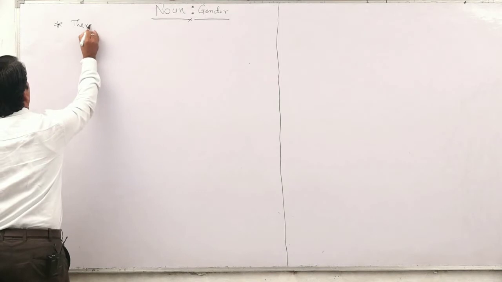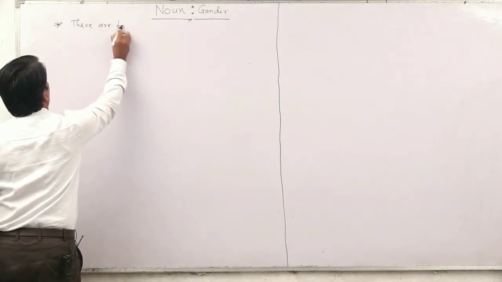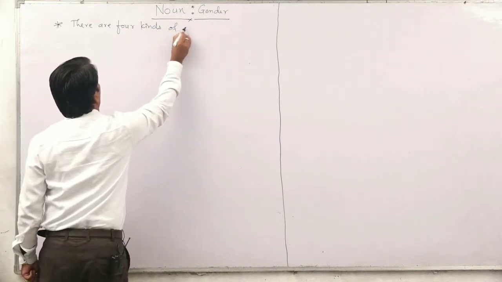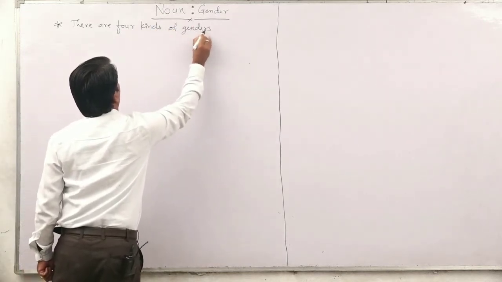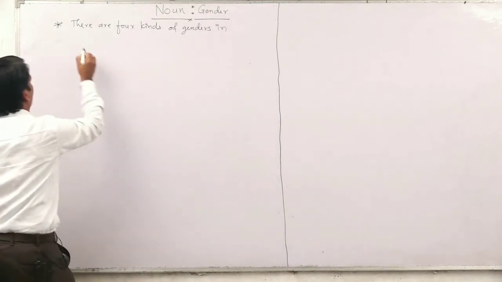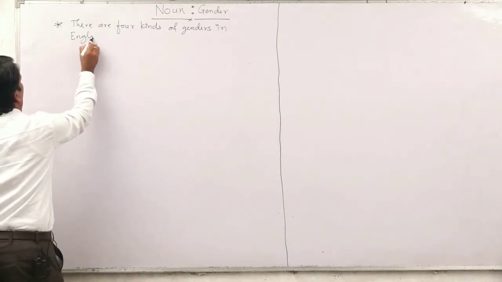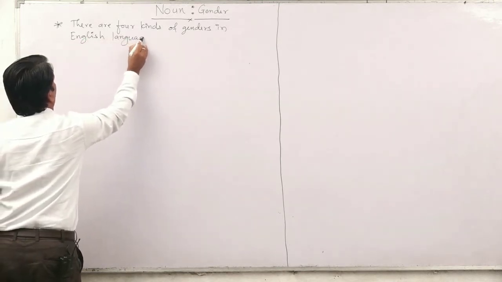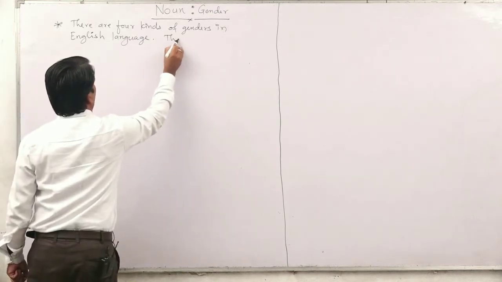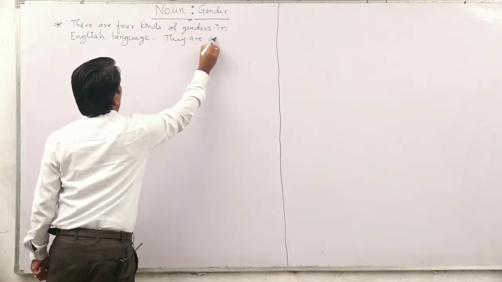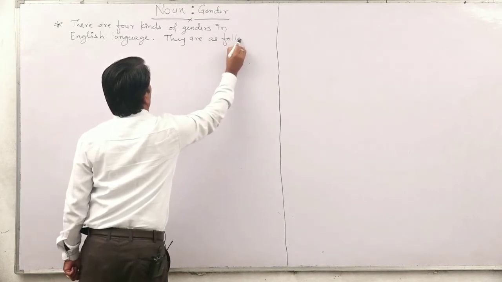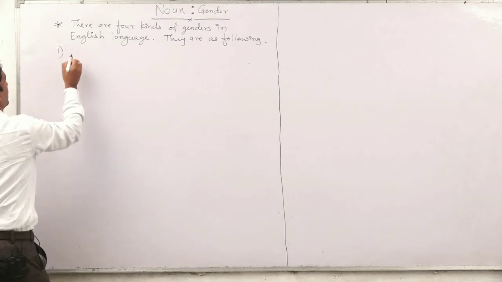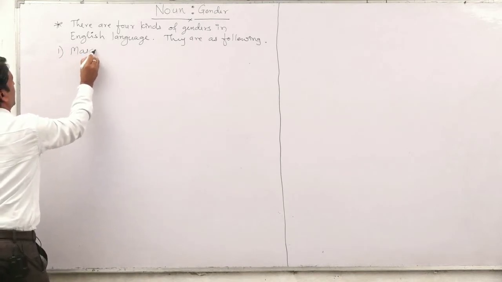there are four kinds of genders in the English language. They are as following. Let us see the first one, that is masculine gender.